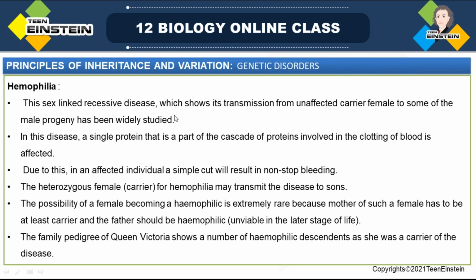In most cases this is what happens. This is a sex-linked recessive trait disease, and it shows transmission from an unaffected carrier female to the male progeny, and the female acts as a carrier. In this disease, a single protein that is part of the cascade of proteins involved in the clotting of blood is affected. There is a group of proteins involved in the clotting of blood.